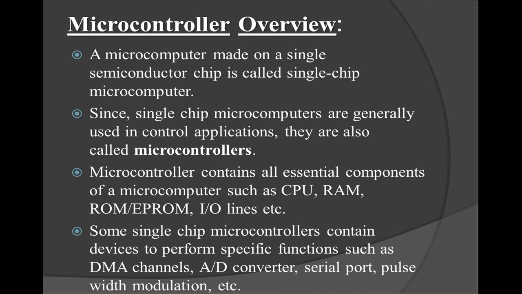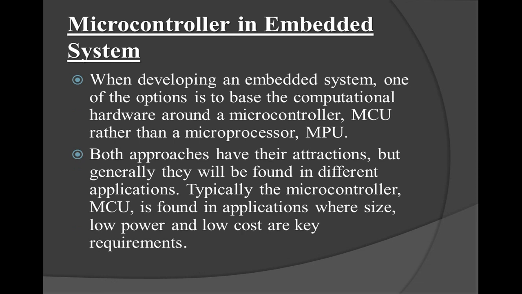Since single chip microcomputers are generally used in control applications, they are also called microcontrollers. A microcontroller contains all essential components of a microcomputer such as CPU, RAM, ROM, EEPROM, input output lines, etc. Some single chip microcontrollers contain devices to perform specific functions such as DMA channels, A to D converter, serial port, pulse width modulation, etc. So we all know what we mean by a microcomputer or a microcontroller, if nowadays you all are using cell phones.